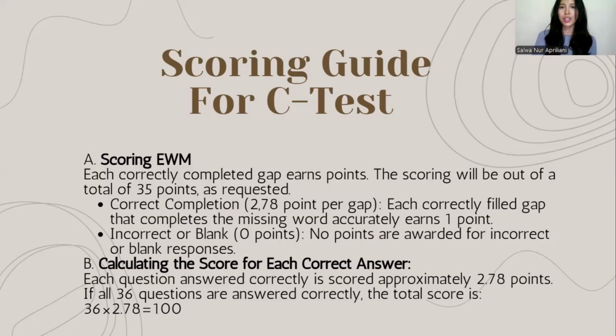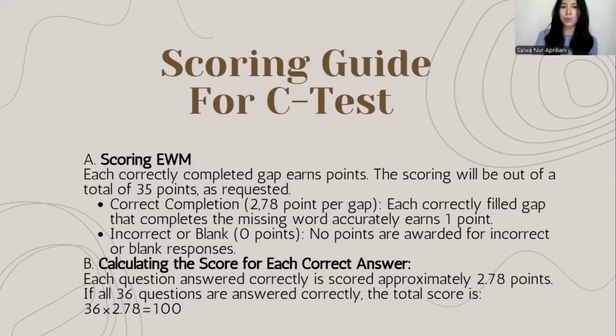Okay, the next is the scoring guide for the C-test. There are three parts in the scoring guide for text 1 and text 2: scoring, calculating the score for each correct answer, and the last, grading. For the first, this is the scoring aim.